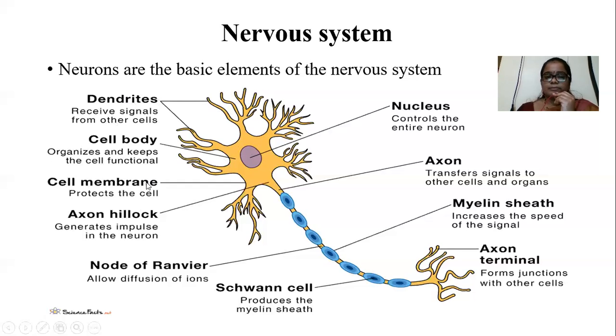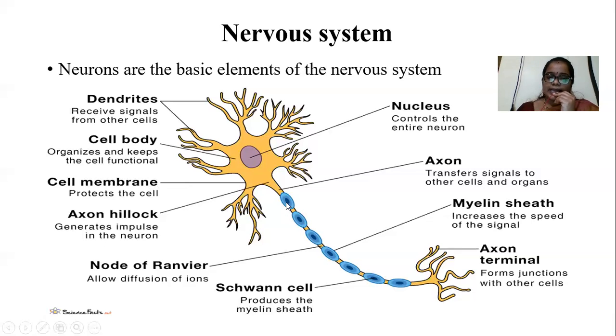And what is the cell membrane? The cell membrane covers the cell body; the total cell is covered with the cell membrane, and the function of this cell membrane is to protect the cell. And the next part is the axon.